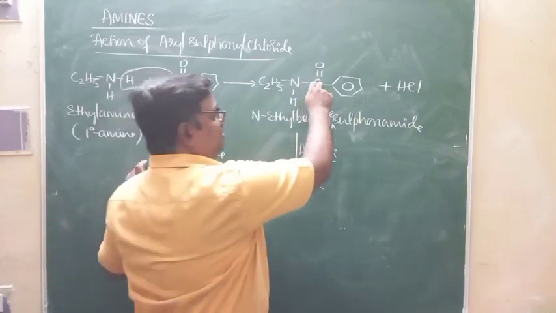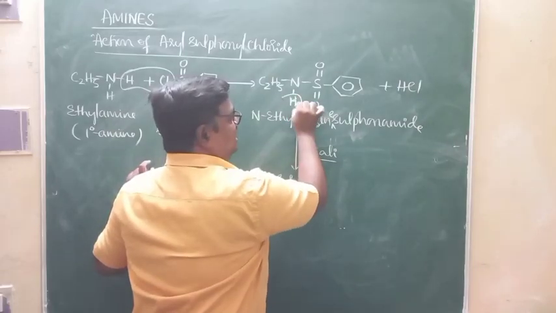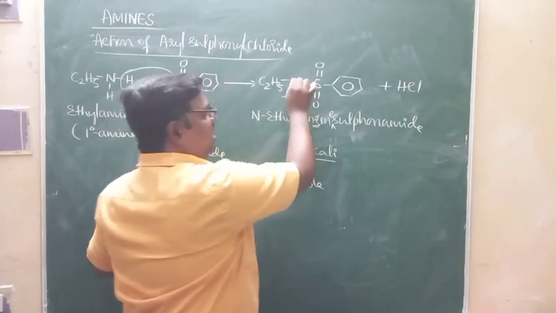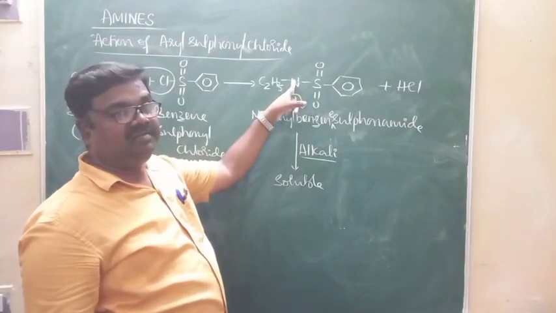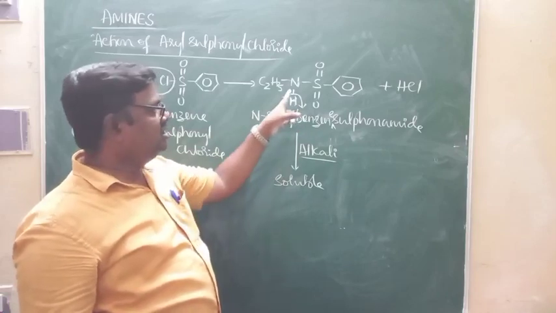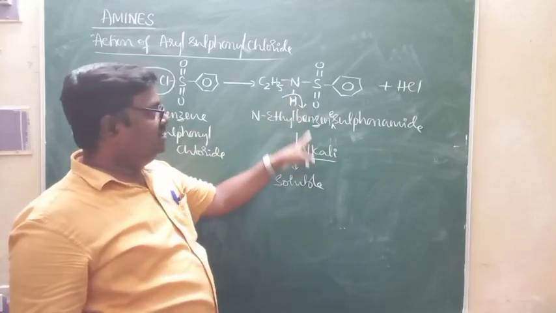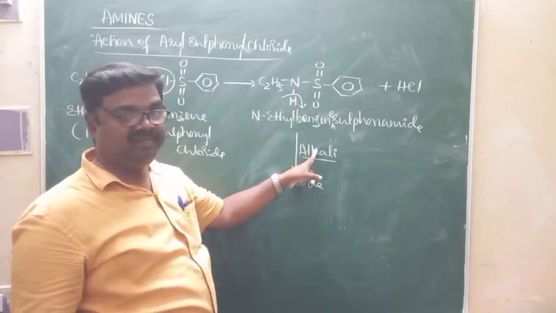Why is this product soluble in alkali? Because of the highly acidic hydrogen attached to the nitrogen. That hydrogen can be replaced in the form of H+. Because of that acidic hydrogen, this compound is soluble in base like sodium hydroxide.